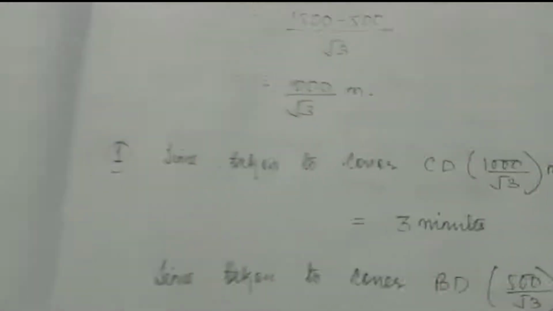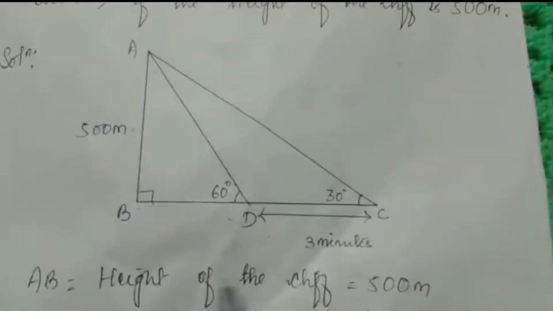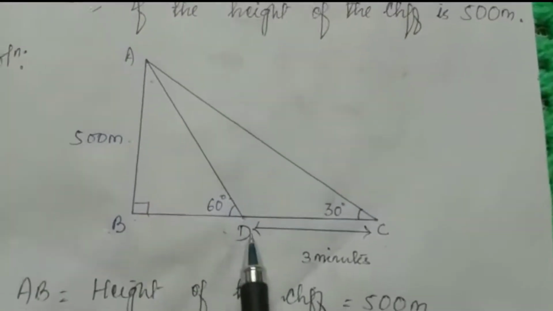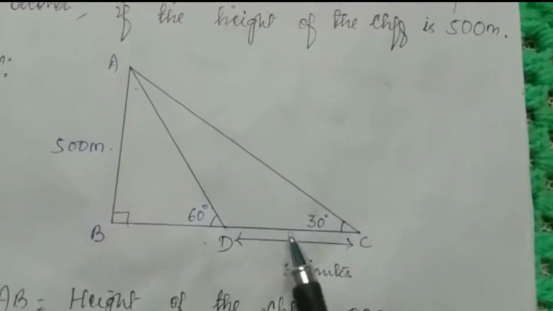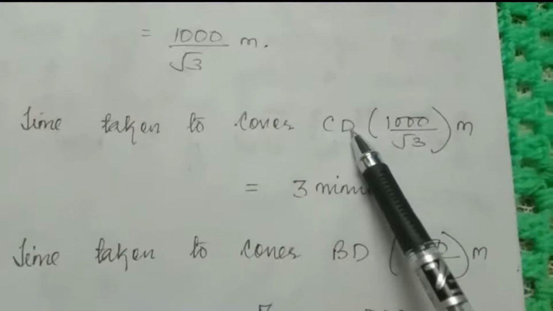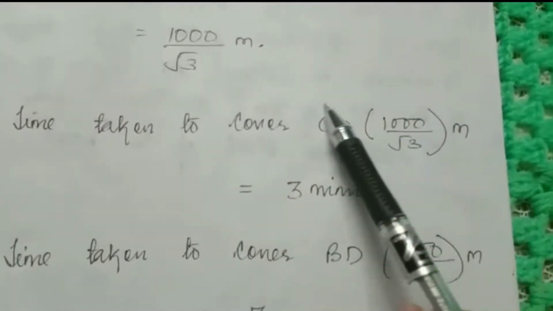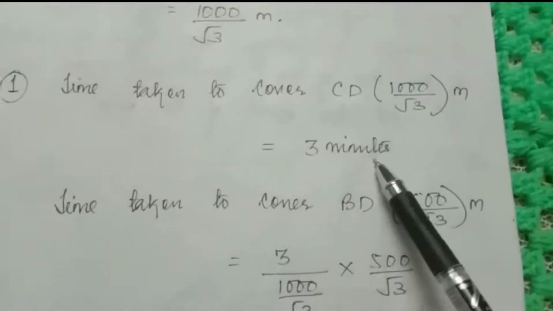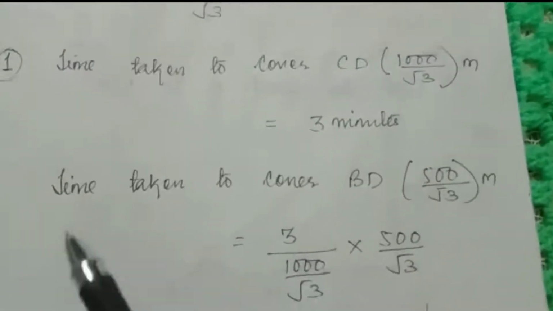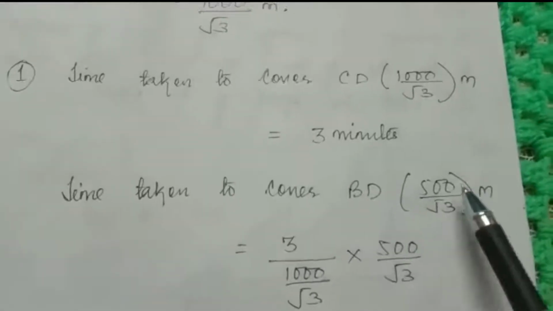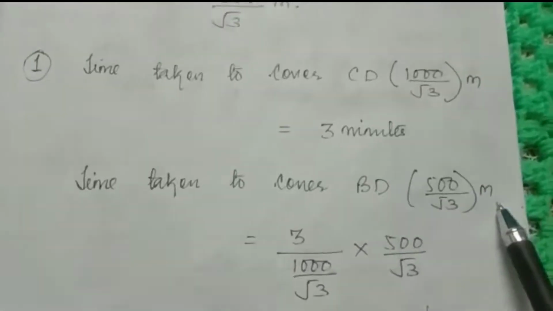Now what we will do is to find the time taken to reach B from D, we will use this CD. Time taken to cover CD, and the distance of CD is 1000 by root 3 meter. Time taken to cover this CD is 3 minutes, according to the question. Now we have to find the time taken to cover BD, and the distance of BD is 500 by root 3 meter.